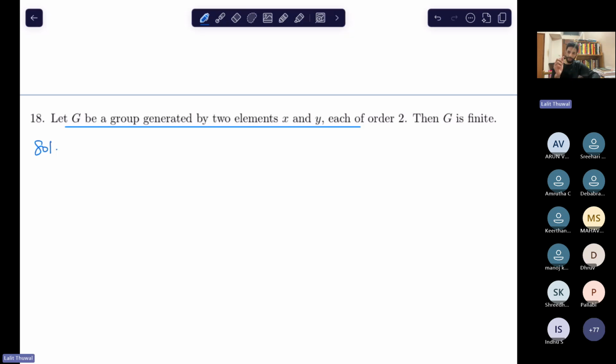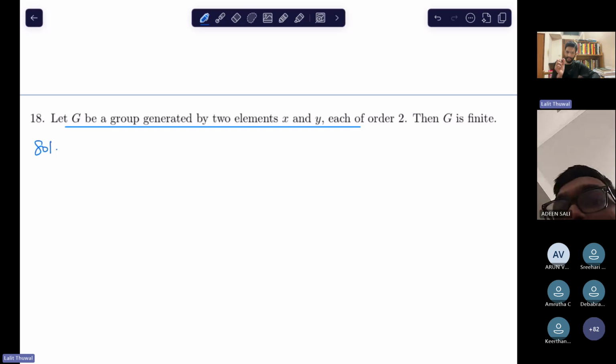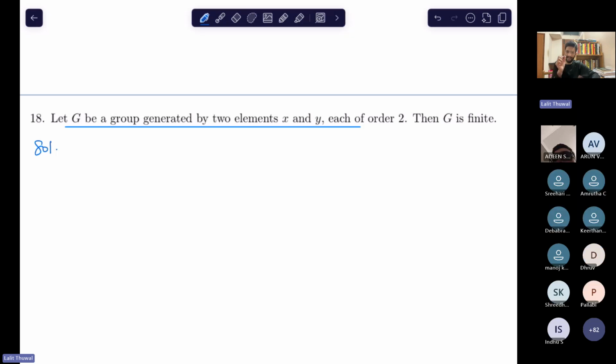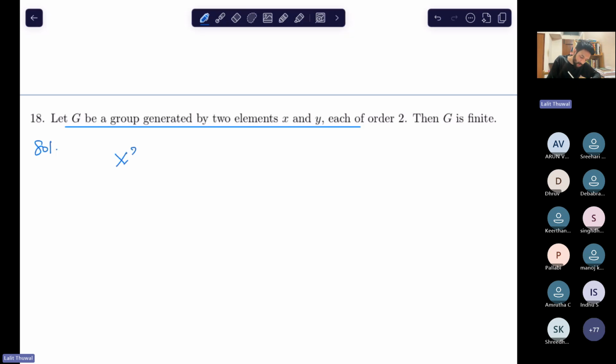So in case some group is generated by one element, we see that it looks like X to the power I, where I is some integer. But when the group is generated by 2 elements, then it is the collection of all the products of powers of X and Y. All finite products, obviously. So you have 2 elements. G is something like this, X and Y, and X and Y satisfy this, right? Need G to be finite?